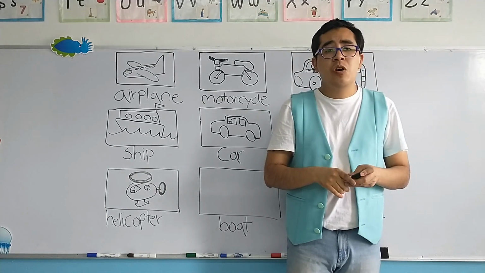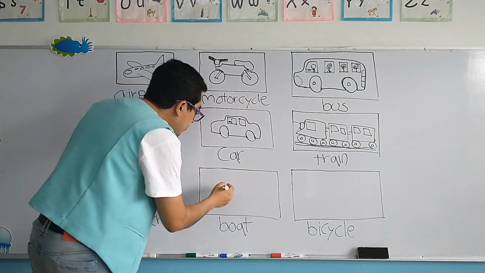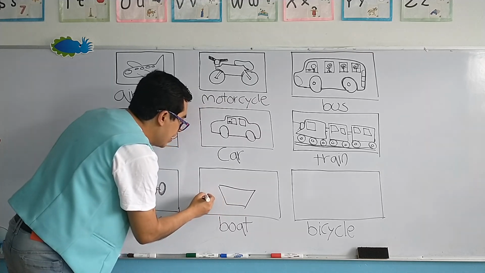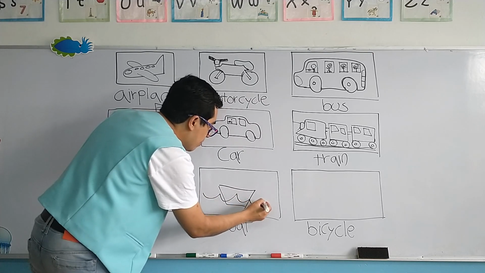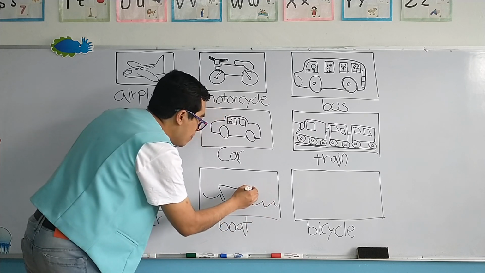5 personas. So it's very small, es muy pequeño. And once again, the boat is a means of transportation, un medio de transporte that goes by sea, que va por el mar.